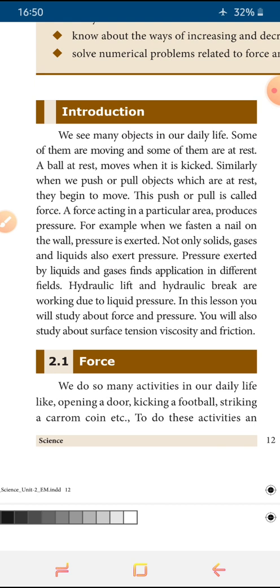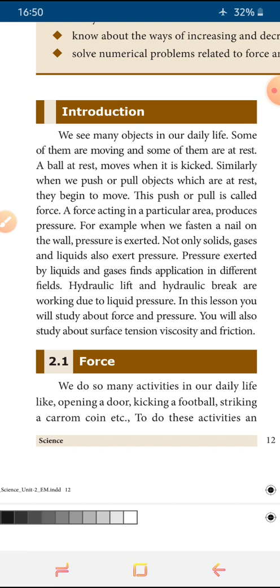Then to open a pen cap, or an ink bottle, or when our father and mother kick the vehicle kicker to start the vehicle, everywhere we are giving some extra energy. That is called force. We can give many examples of force, even changing the channel with the remote for the TV. We are pushing that button down. These are examples of force.